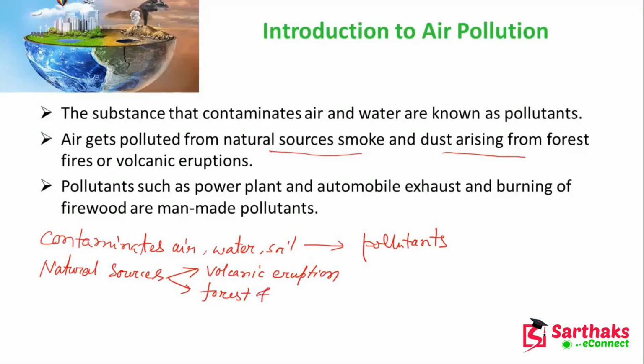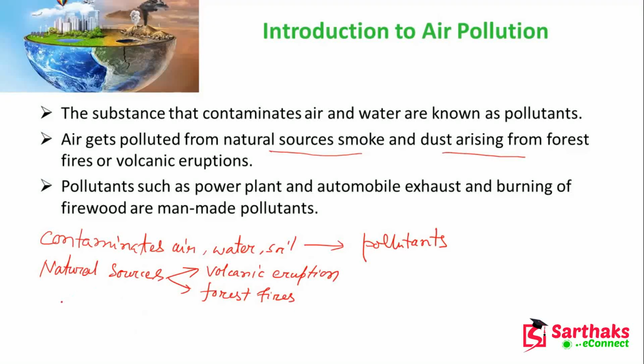From these two natural sources, we can have air pollution. Okay. Now, pollutants such as power plants, automobile exhaust, and burning of firewood are man-made pollutants.